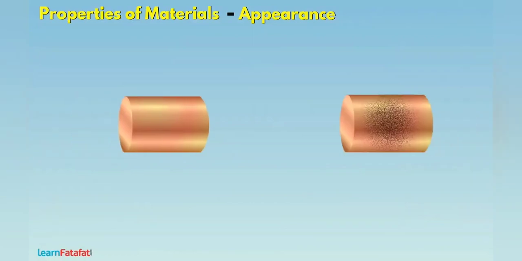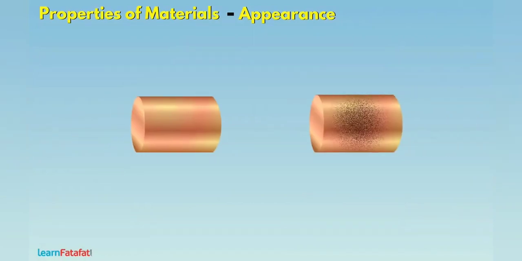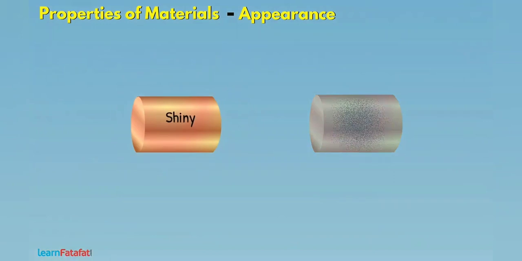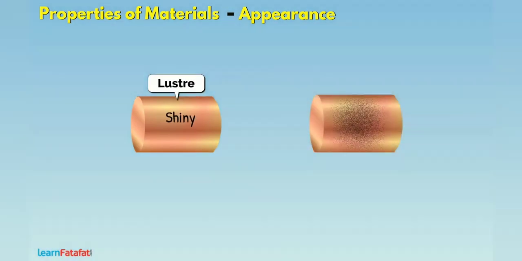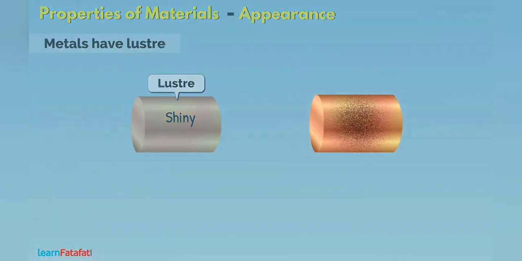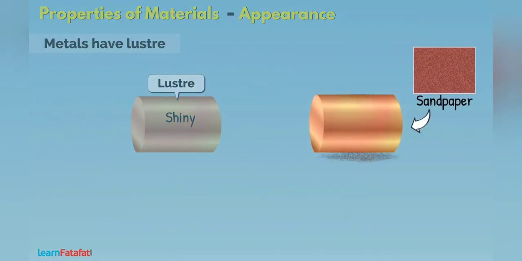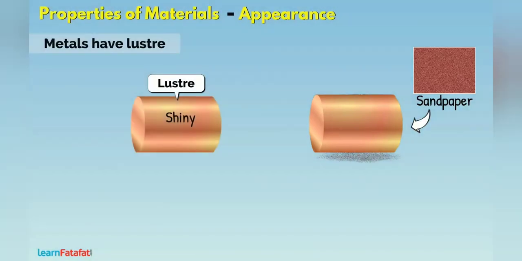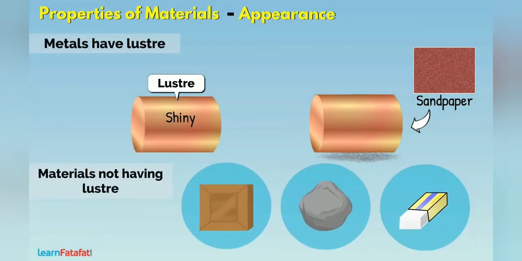Appearance. It gives an idea about the visual look of the material. If a material appears shiny, then we say that it has a property called luster. Usually, metals have luster. If you don't see luster on metal, try to rub the metal with sandpaper. You will see the metallic luster. Other materials do not have luster.